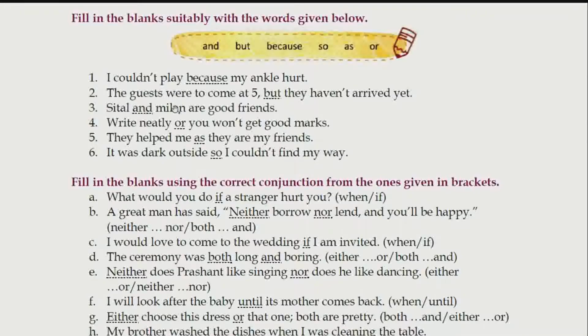Whenever we have two or more than two people or things, we will use the conjunction and. The next one, write neatly or you won't get good marks. In Hindi, or is also known as या. राइट नीटली, अच्छे से लिखो, या तो फिर तुम्हें अच्छे मार्क्स नहीं मिलेंगे.